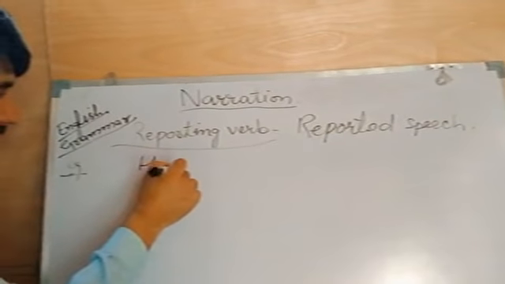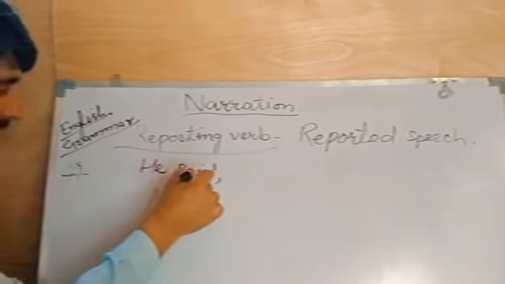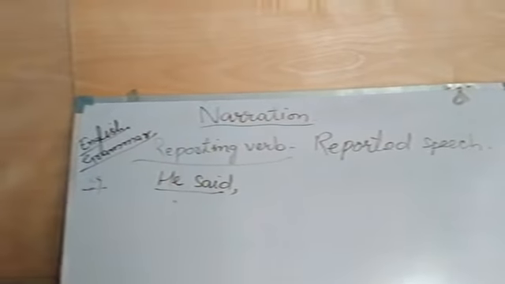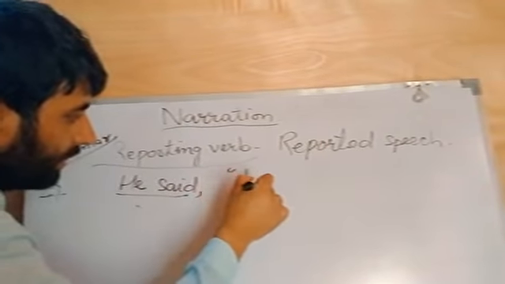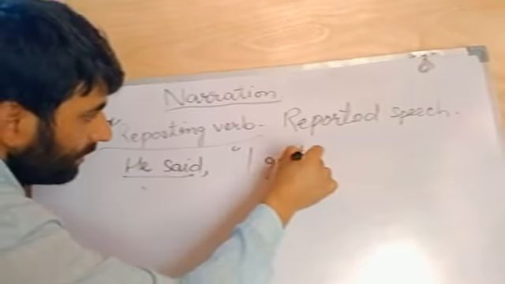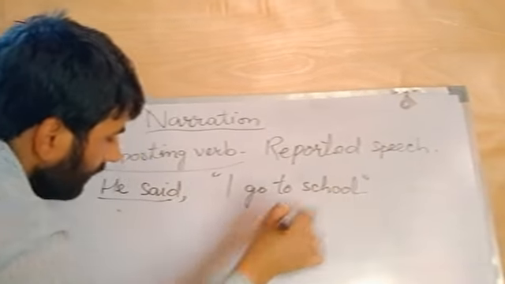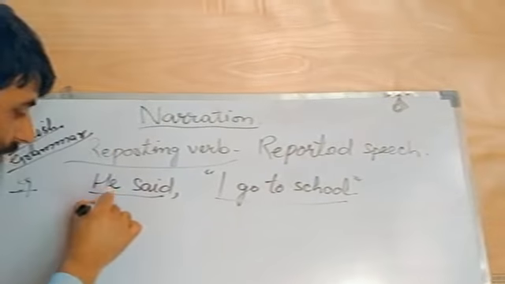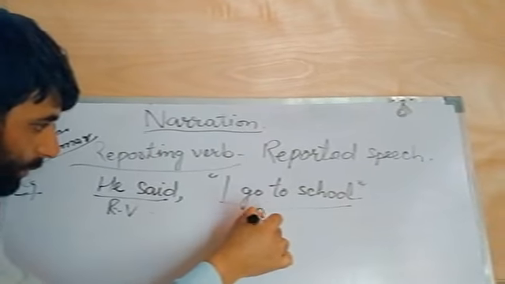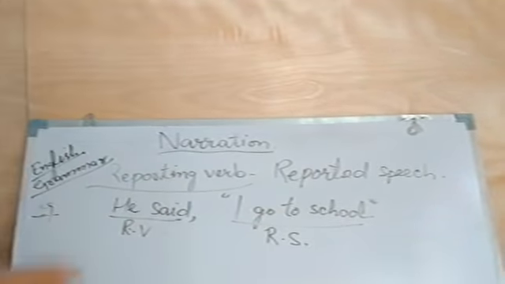For example, he said, I go to school. This is the reporting verb, and I go to school is the reported speech.